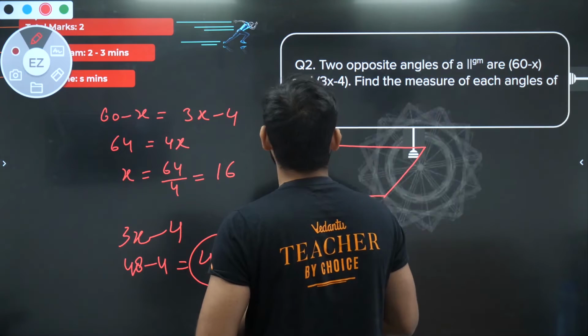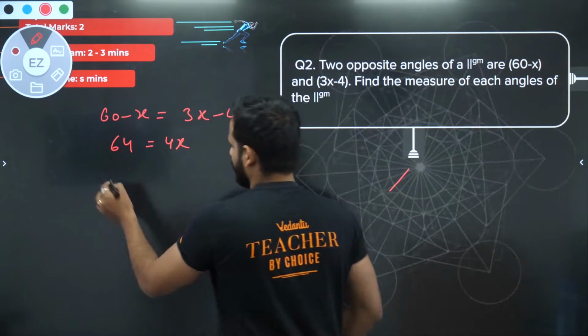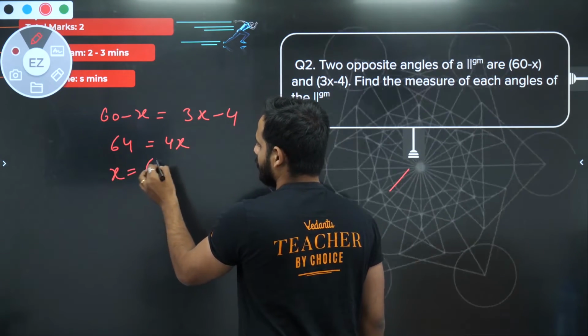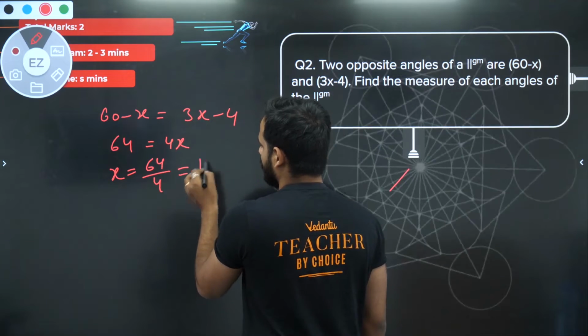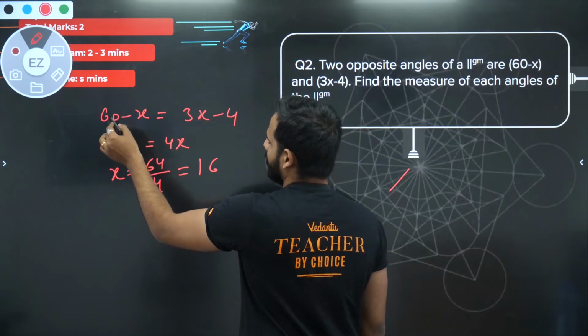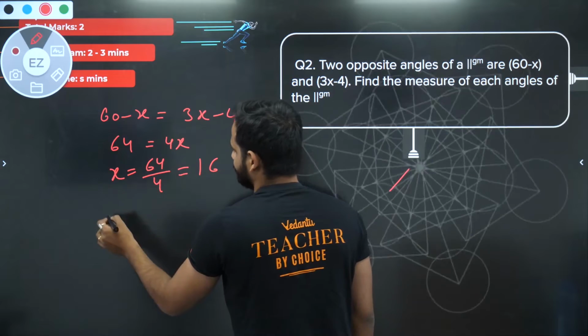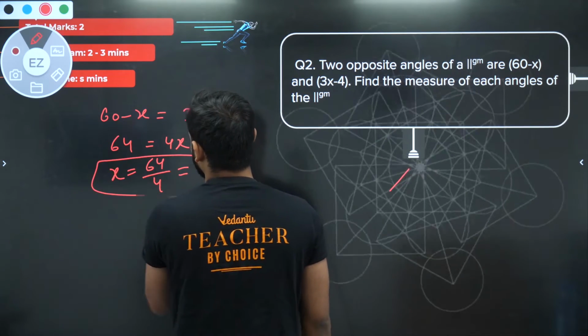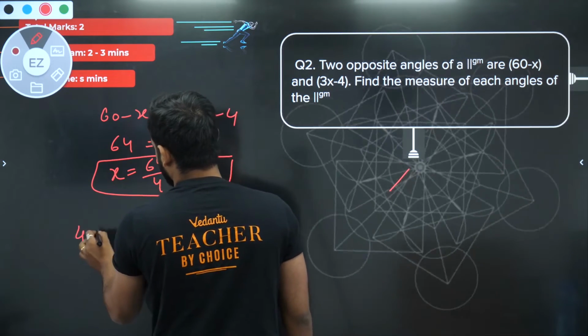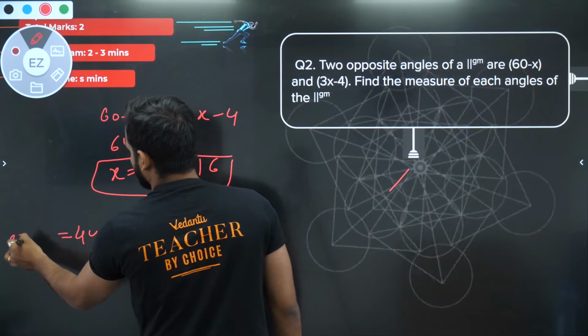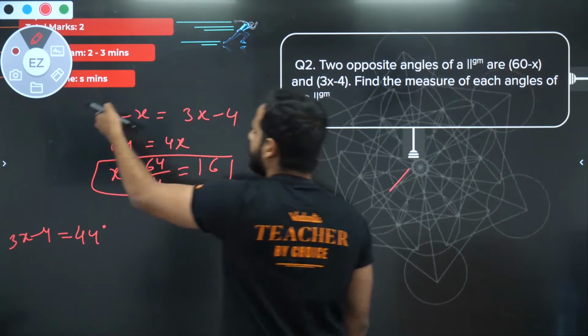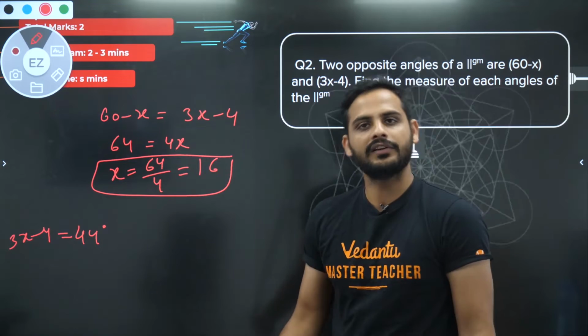60 minus x and 3x minus 4. Have I made a mistake? So x is equal to 64 by 4, 16 degrees. Acha, 16 only. x is equal to 16. So here we have got 44 degrees. Correct, 3x minus 4 is 44 degrees. And if you do 60 minus x also, 60 minus 16 is again 44.